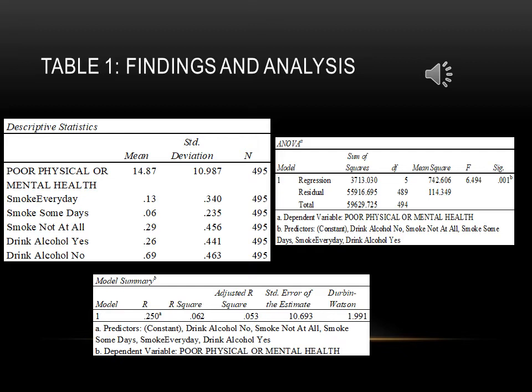Drink alcohol yes at an average of 26%. Standard deviation equals 0.441. Smoke every day at an average of 13%. Standard deviation equals 0.340. Smoke some days at an average of 6%. Standard deviation equals 0.235.